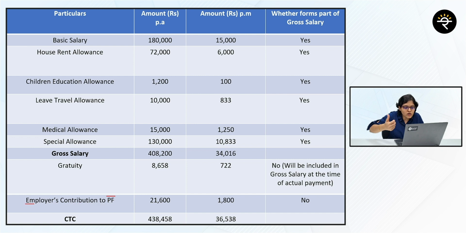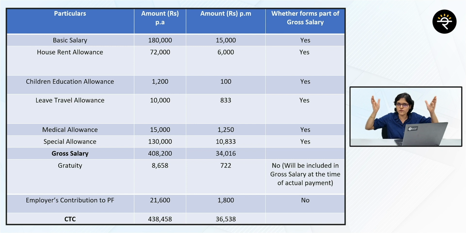Second one is employer's contribution to PF. I'm sure you might be aware of the basic thing that a certain percentage is fixed, say 12%. So the employer contributes 12%, and the employee generally matches it. So the employee will also contribute 12%. Employer's contribution will not be paid out to you every month. That will go to a pool, and whenever you leave the organization, or on retirement, whatever is the case, at that time it will be paid out to you. But that, even if it forms part of your CTC, will not form a part of your gross salary. I hope you have understood.